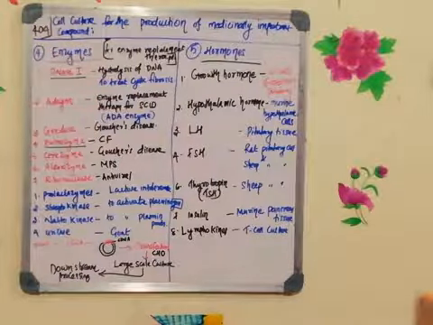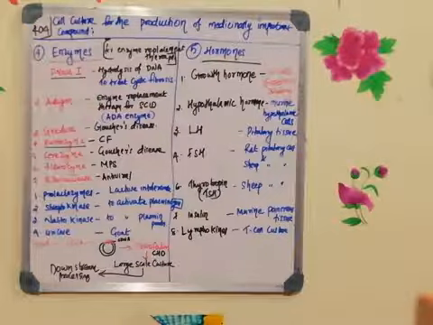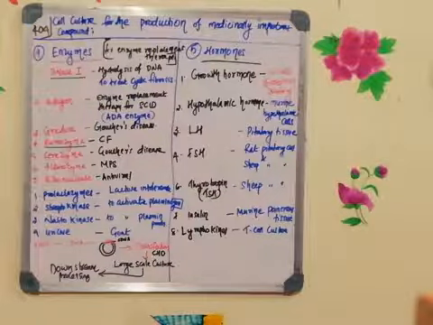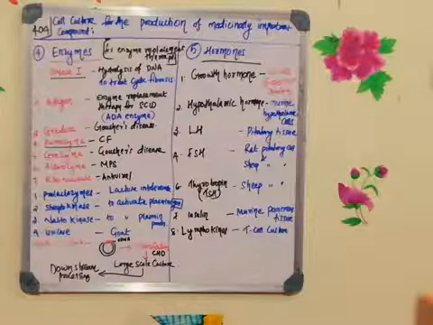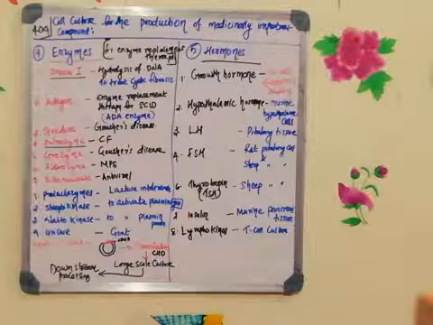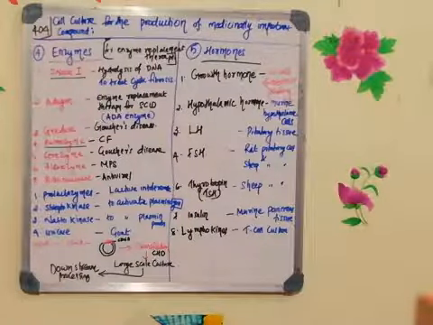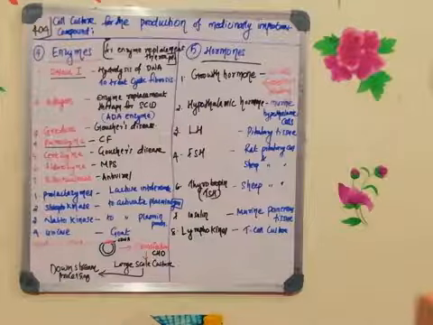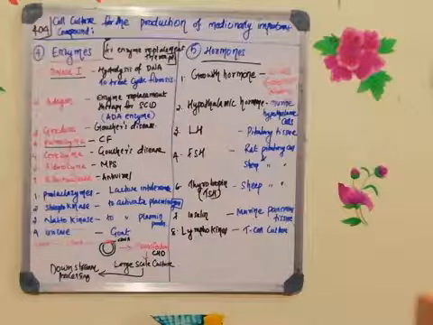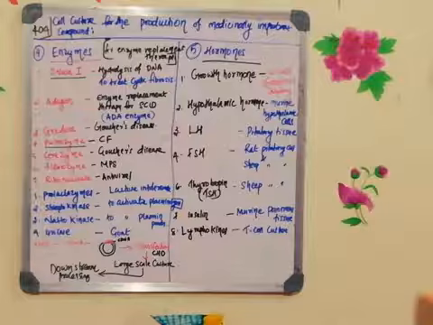Fine. Now next one is pulmozyme. I told you already, it is the same as DNase 1. Next one is aldorozyme. Aldorozyme is an enzyme which is used for treating mucopolysaccharidosis.